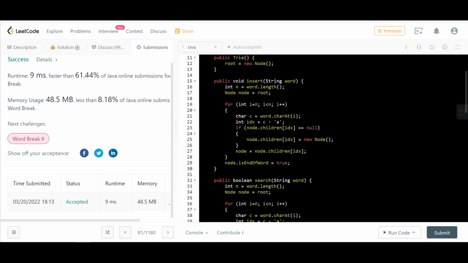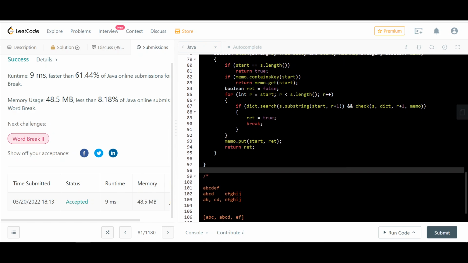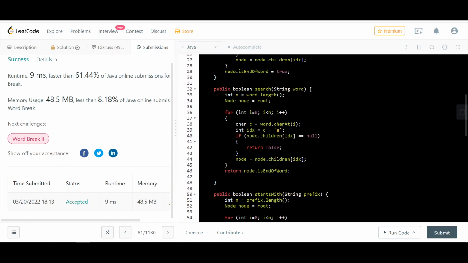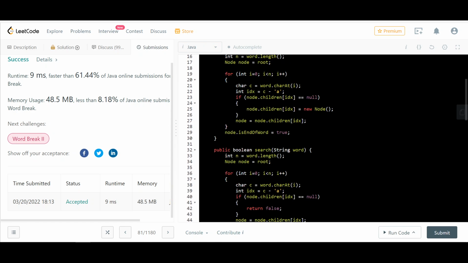So what I was thinking is when I'm doing this search, I can also do search for a prefix. Basically what I'm saying is if a search does not yield even a prefix, then there is no point in trying for other combinations of R. Okay, so in this search, I can do a little bit of change.